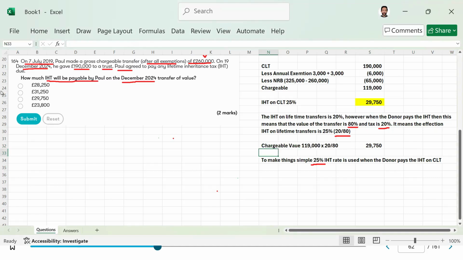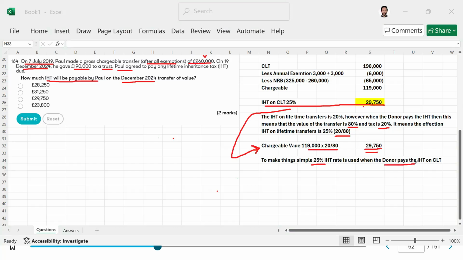So I hope this is clear now, that if we follow this method, we could have the same rate as we use, this 25%. We got this value, and the same result will be achieved if you do this slightly complicated working. So to see this working, the answer is the same. So it is advisable that whenever the donor pays the IHT, it is simply convenient to use the 25% rate. Okay, so I hope this is clear now.